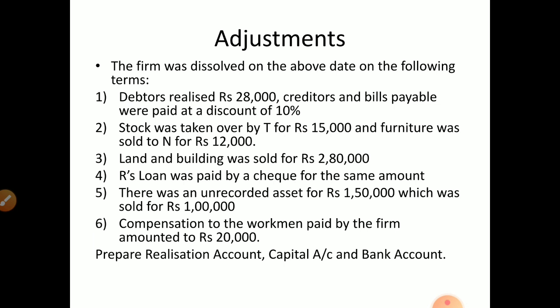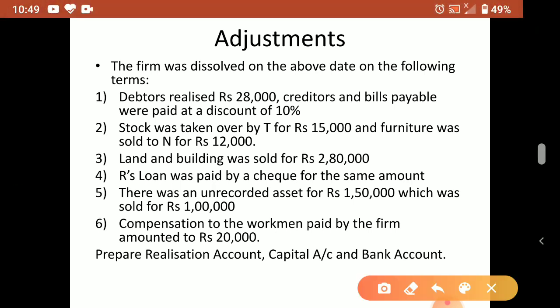So the firm was dissolved on the above date and the following terms. Debtors, we realized 28,000, means our debtors who has to pay money to us, they came and given how much? 28,000. But what was the real debtors? 30,000. कितना मिला? 28,000. So automatically the loss or profit will be adjusted in the account. So don't take decrease, increase and all. Whatever realized amount, that only you write in the realization account.